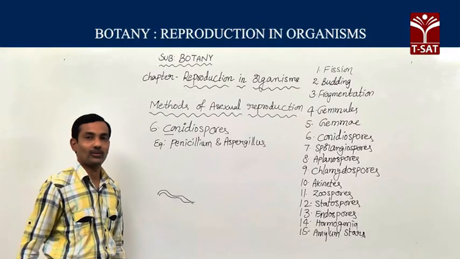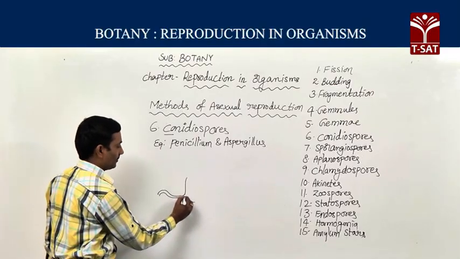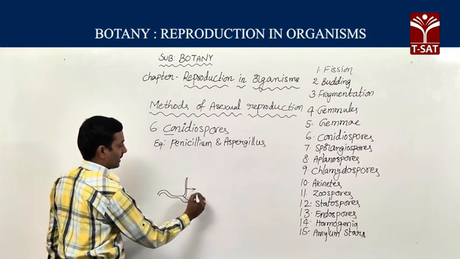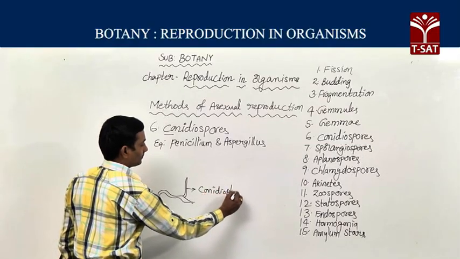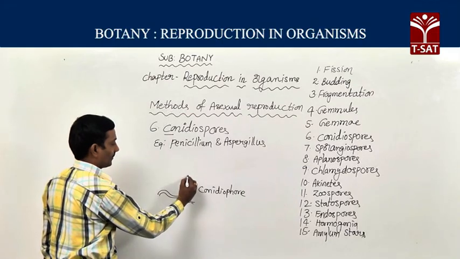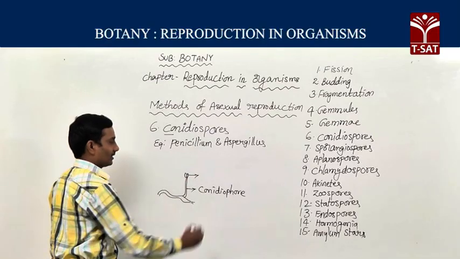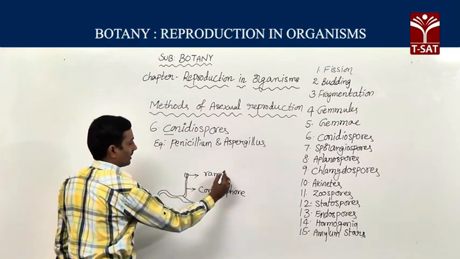At the time of production of conidiospores, it develops a vertical structure. This is known as the conidiophore. The apex of the conidiophore develops special structures. These are known as rami.